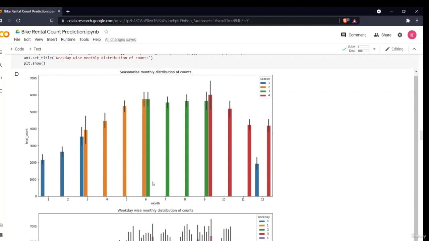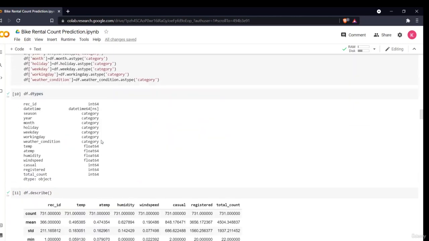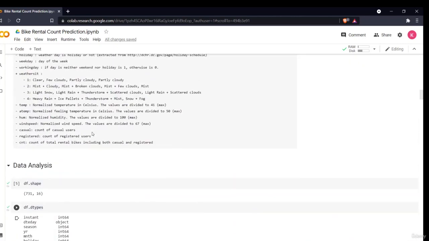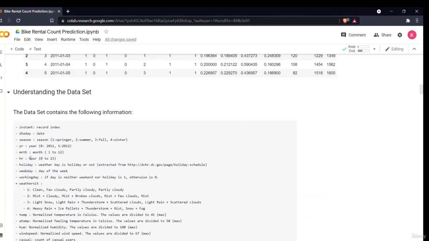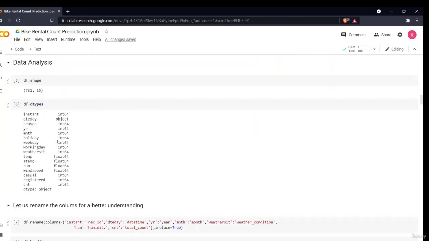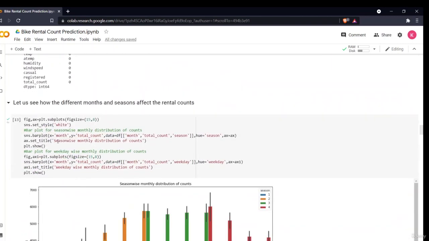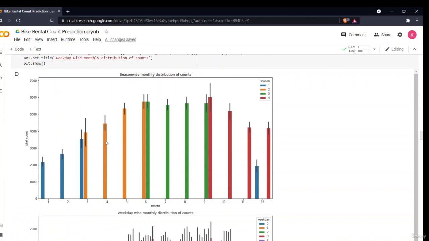Of course, that is the summer season, rainy season, and the different seasons are there. If you want to see what one stands for, we can also see that one stands for spring season. Sorry, season. Four stands for winter season. So now this is how our months data is distributed.